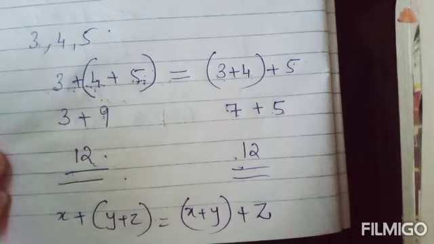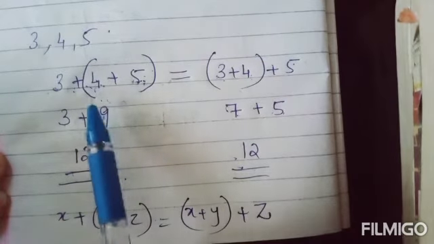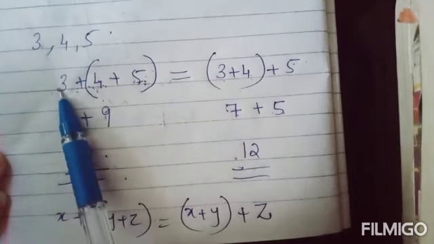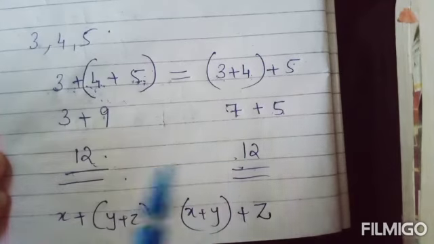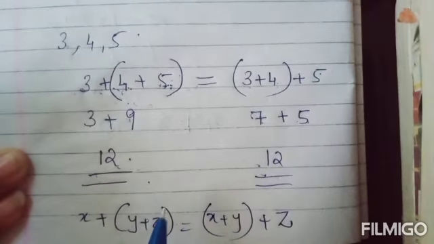Okay, for any set of 3 whole numbers, if the sum of 2 whole numbers is added to the third whole number, then whatever be the order, the sum will remain the same. This is associative property of whole numbers.